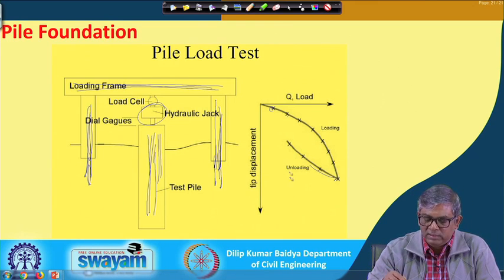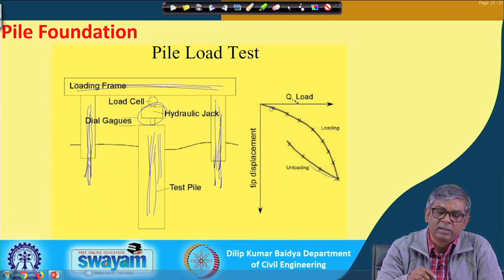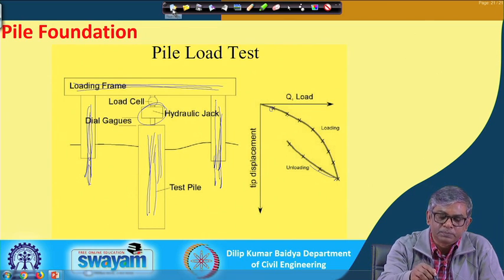Then load versus tip displacement is plotted, and from there there are different ways we can find out the ultimate capacity, which I will discuss later on. So, this is one way of load test.